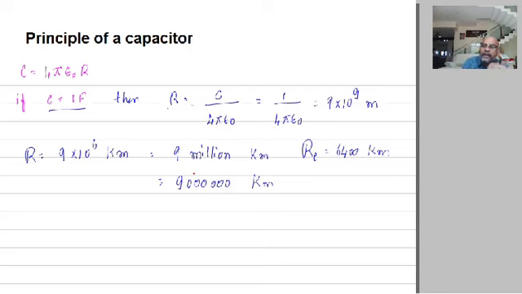Therefore, we need a capacitor. Why do we need a capacitor? I'll briefly tell you again. Suppose you choose a conductor to store charge. If the capacity of the conductor is to be just 1 farad, then its size should be more than 1,000 times that of the earth, which is quite impossible to construct. Therefore, we go for a capacitor.